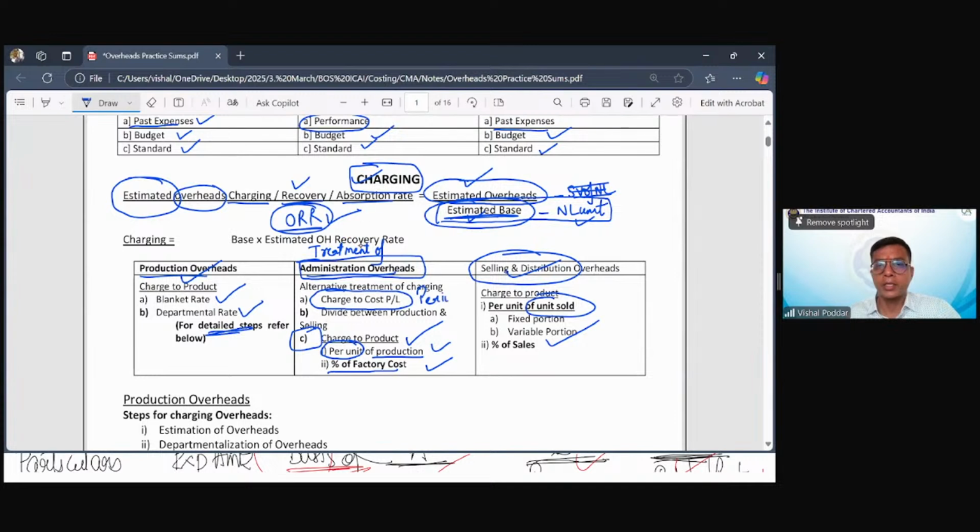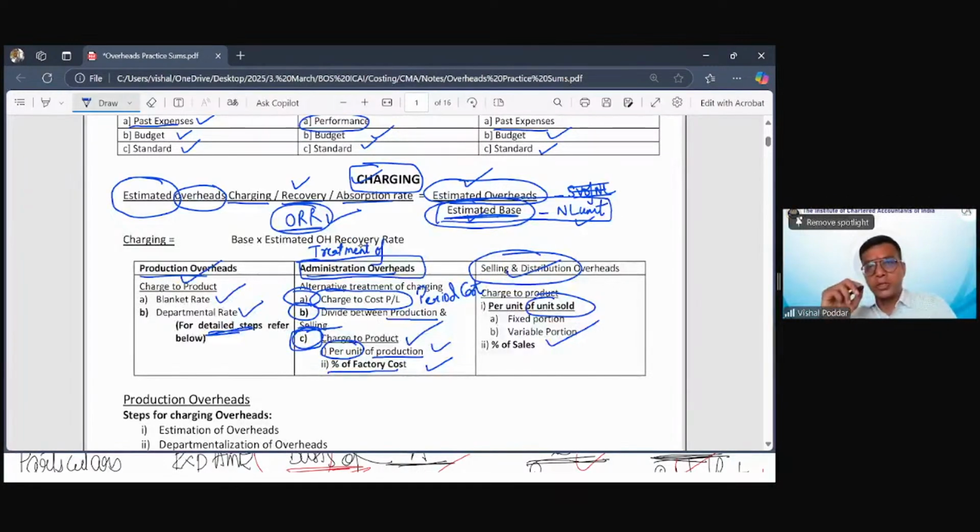That is where we are not charging it to product. Whenever you transfer any expense to P&L and you do not charge it to product, that expense is called period cost. So the expense which you are charging to product is called product cost. Those expenses which you do not charge to product, directly transferred to P&L, are called period cost. So one option is this, charge to product by finding out the ORR. Second option is this, do not charge to product, transfer it to P&L. Third option is this. This you find in the cost sheet also, if you remember, that administration is given in two things: administration related to production, administration related to selling or general.